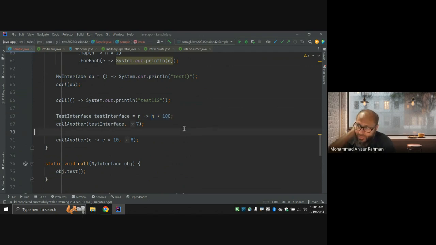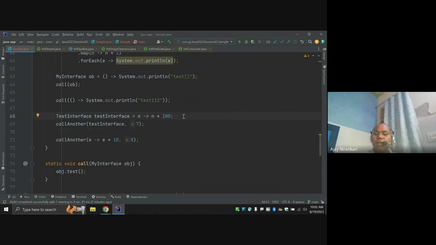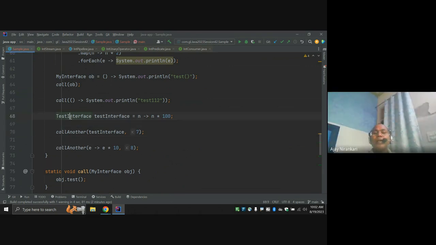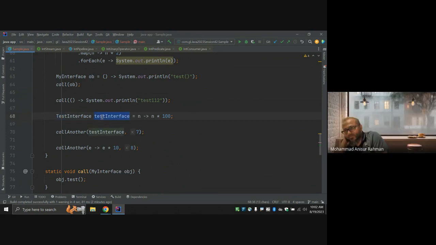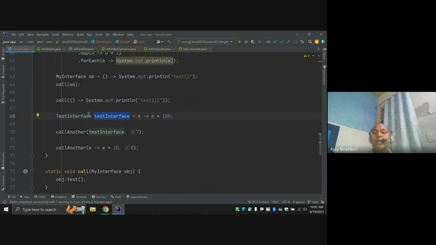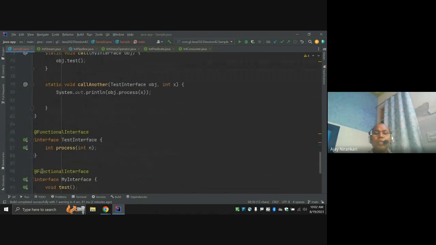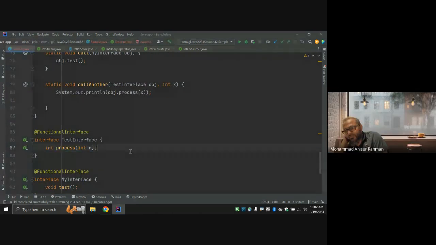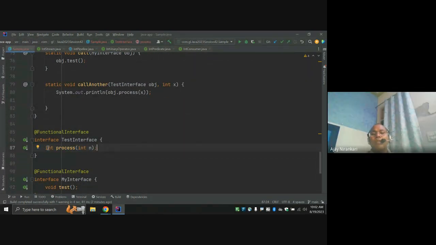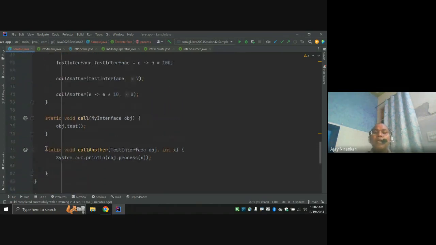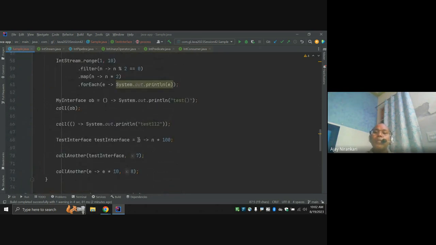But I have to again, line number 68. That is my input is n, and then arrow. Here you just say this is my interface. Interface is the object, and this is the functional interface because it has only one abstract method, process. So what is the logic of the process method? What is the definition of the process method? Here I am saying in the process method definition, whatever number you pass, I return multiplied by 100.